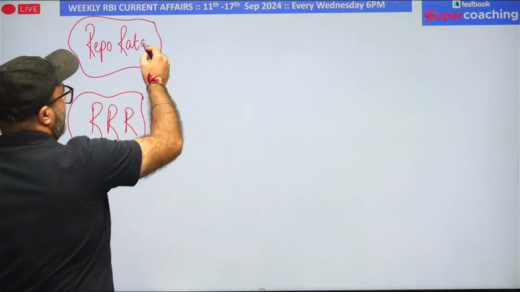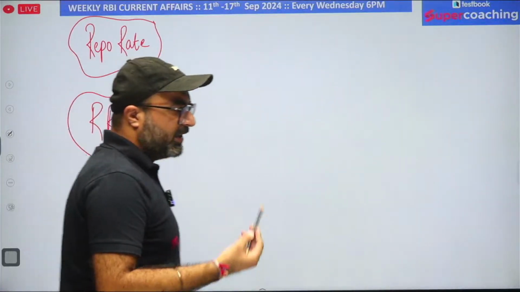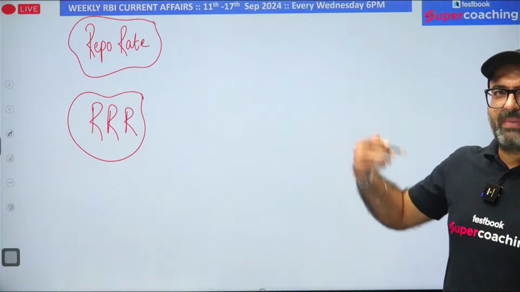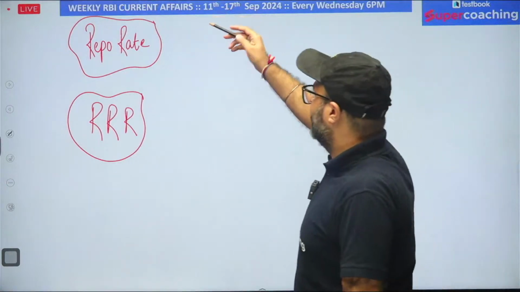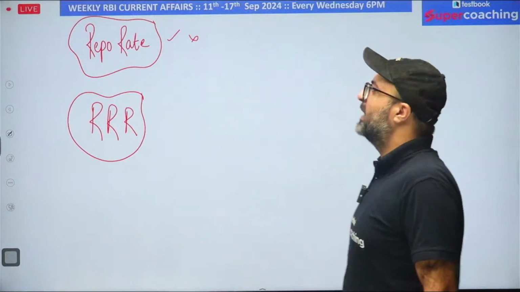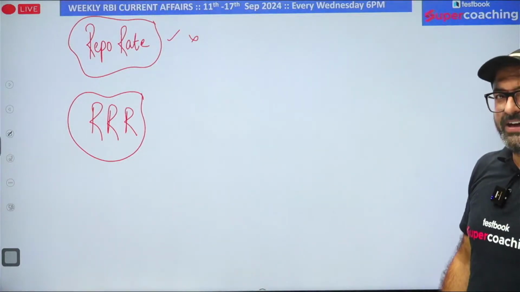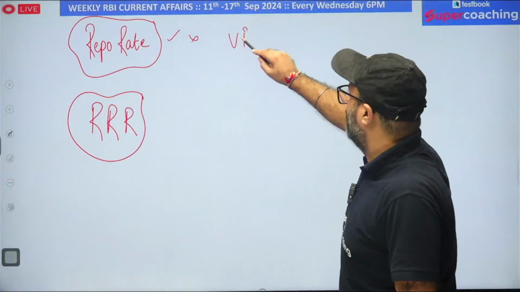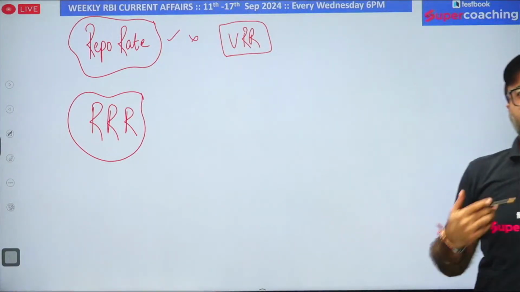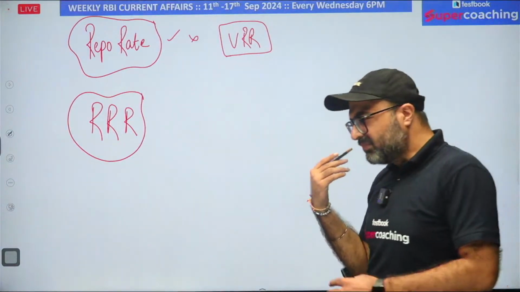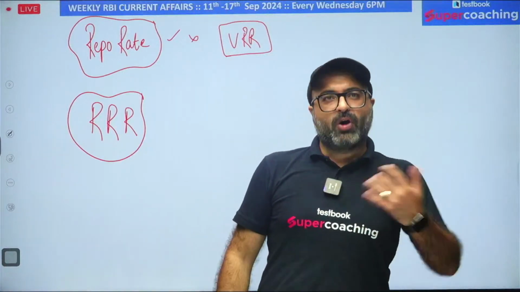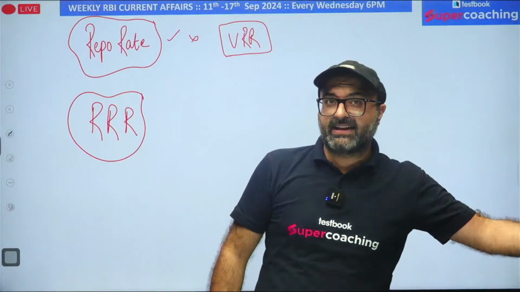Now, repo rate is allowed, or you can enjoy the facility of repo rate, up to a predefined limit. If a bank is in need of funds, it can approach RBI and ask RBI to provide a loan. And if RBI is not in a position to give you a loan at repo rate because of your limit exhaustion, then RBI allows you to get into the auction format, that is variable repo rate, where the banks come up with bids, saying they are ready to borrow the loan from RBI even at a rate higher than the repo rate.